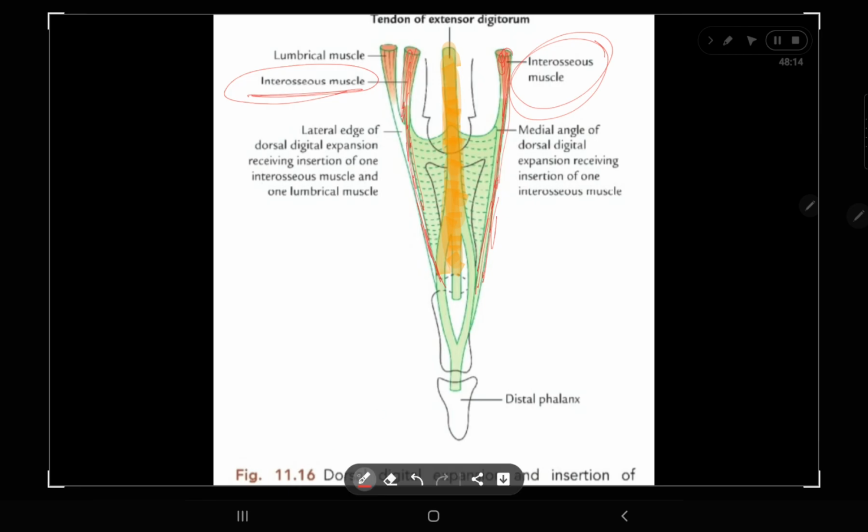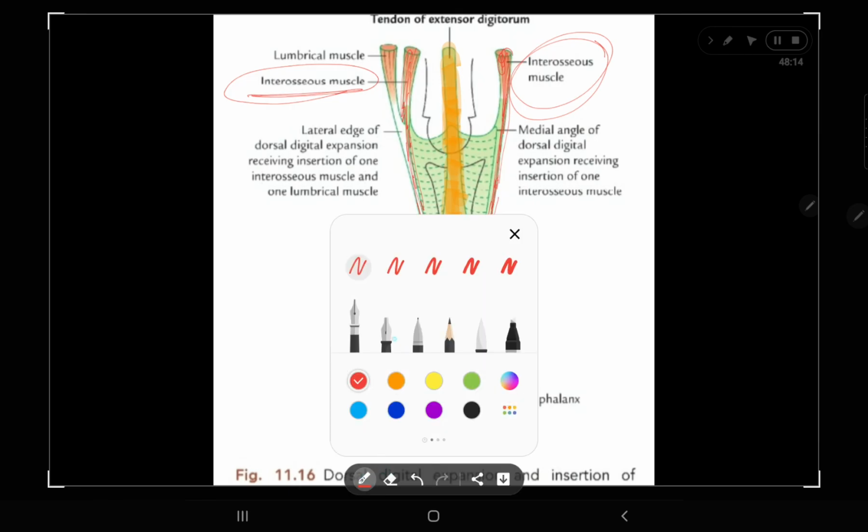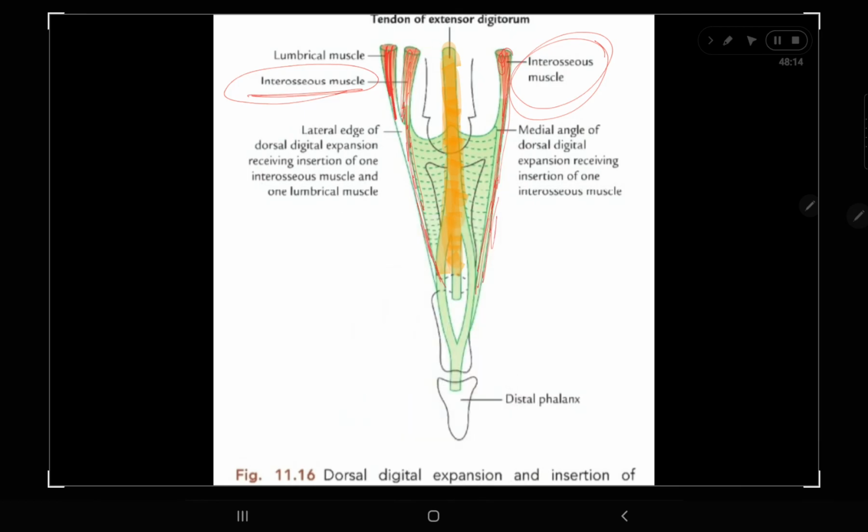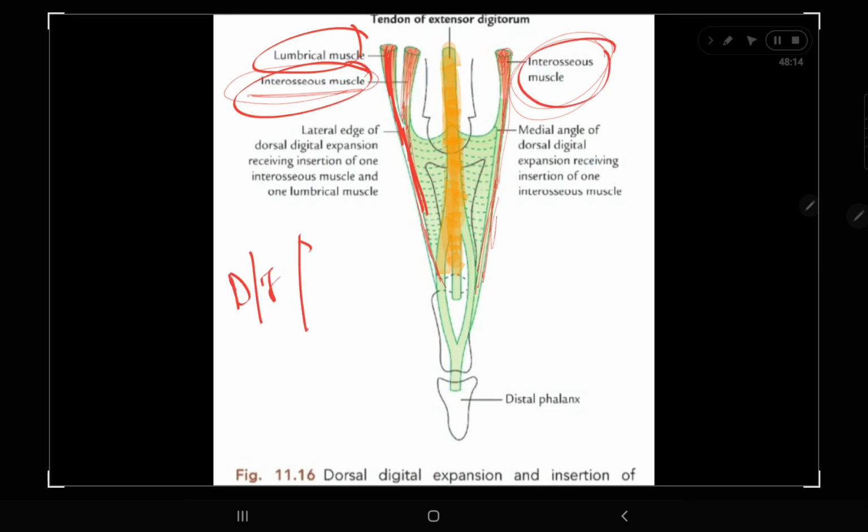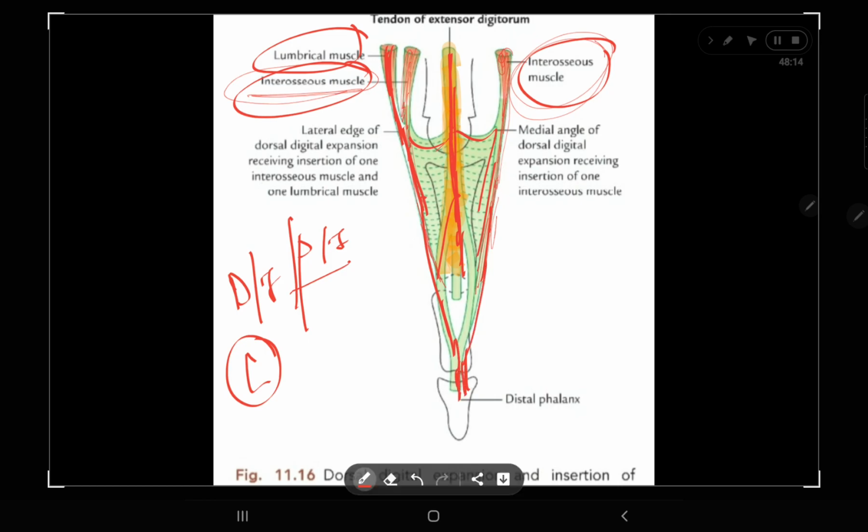And you can see that the lumbricals also attach in the dorsal digital expansion. Lumbricals, and interossei muscles, both dorsal and palmar interossei, are all attached in the dorsal digital expansion. The dorsal digital expansion is nothing but the tendon of extensor digitorum. It is expanded like this and attached here, to the distal phalanx. This is the dorsal digital expansion.